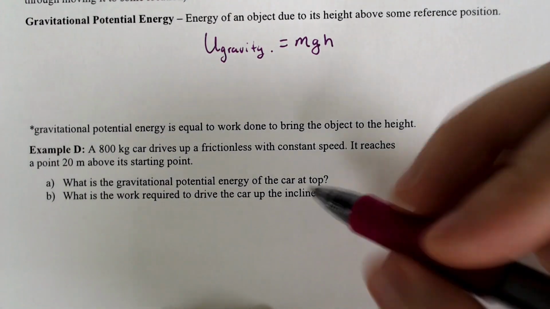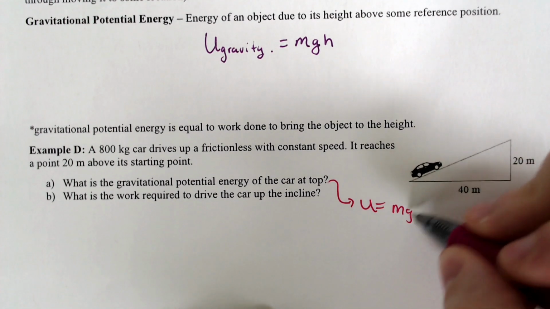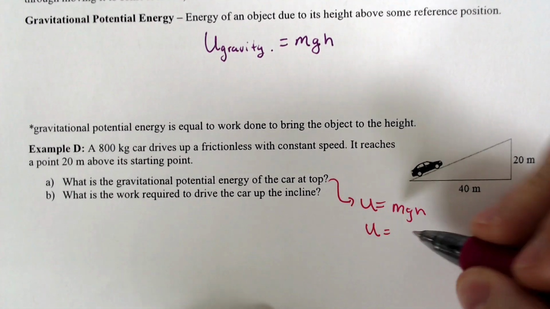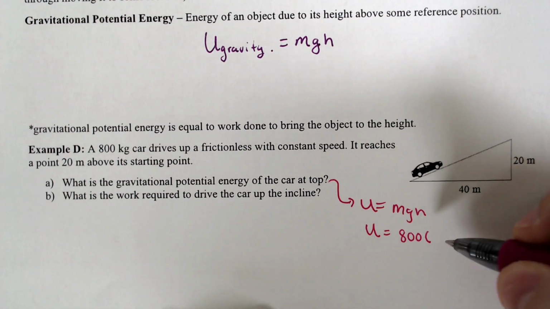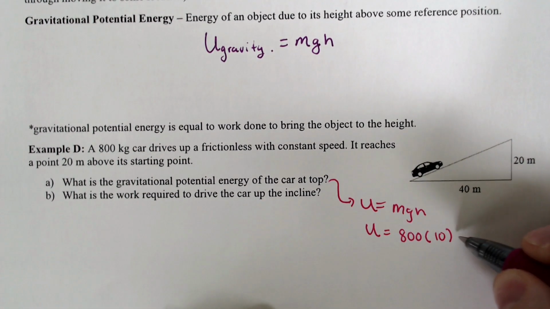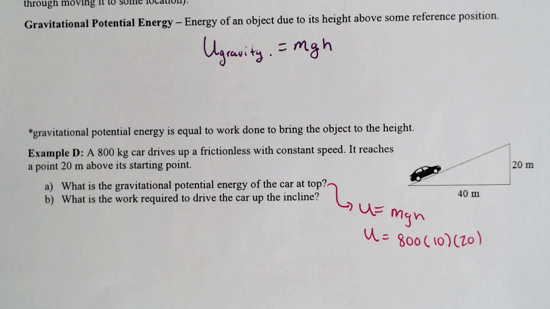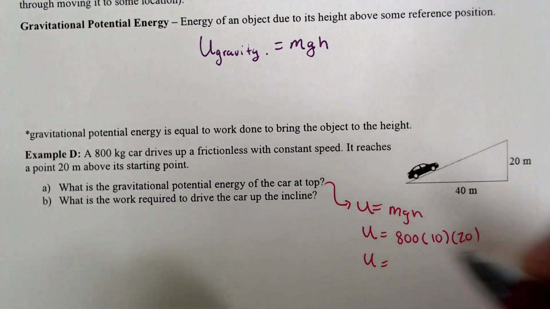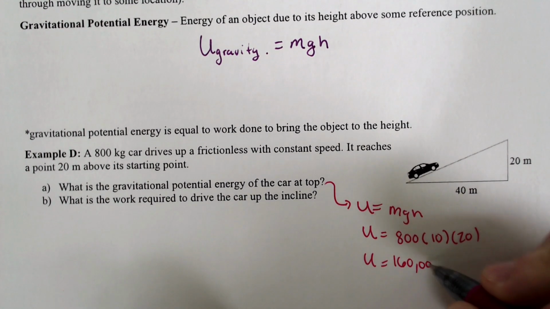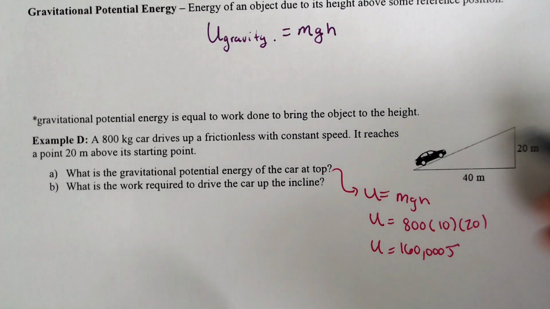Okay, so the gravitational potential energy, U at the top, would equal mgh. U at the top would be equal to 800 times gravity, which I'm just going to be lazy and call 10, times the height of 20. So if we do 800 times 10 times 20, we would end up with a gravitational potential energy of 160,000 joules. That is quite a few. All right, that's a heavy car and it went up quite a bit.